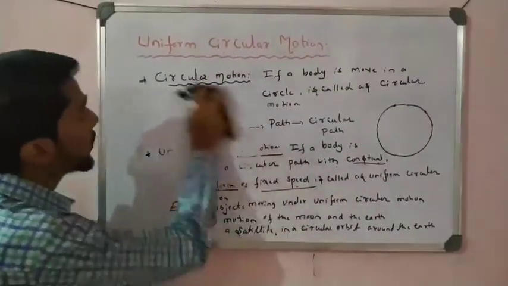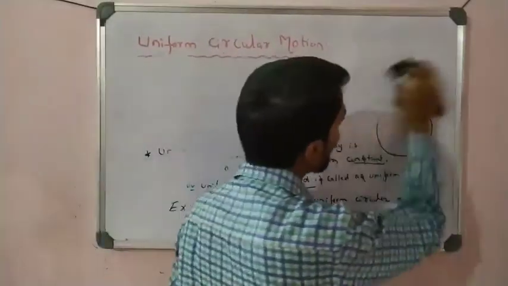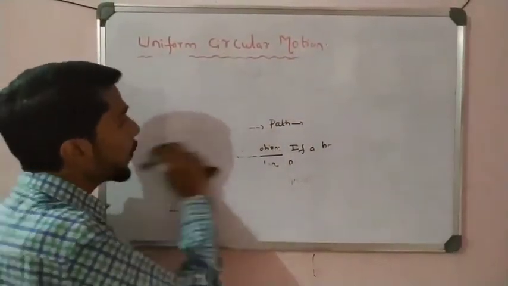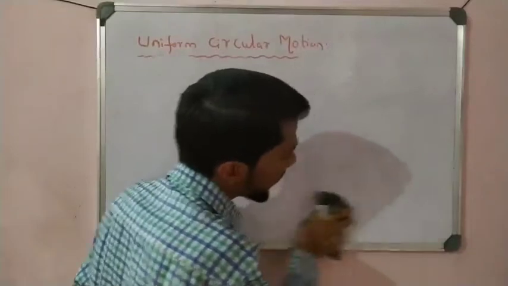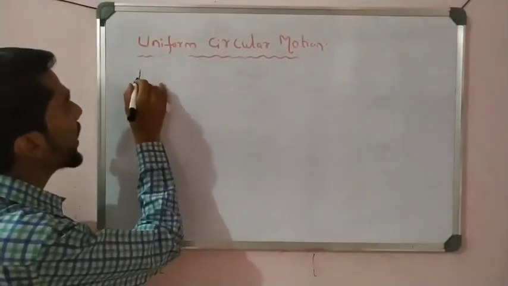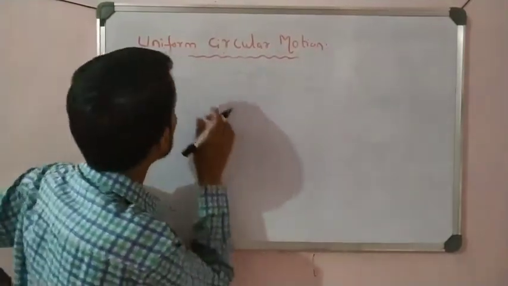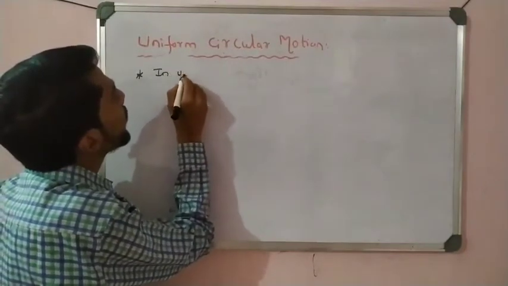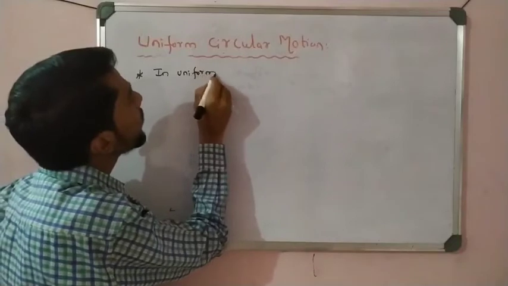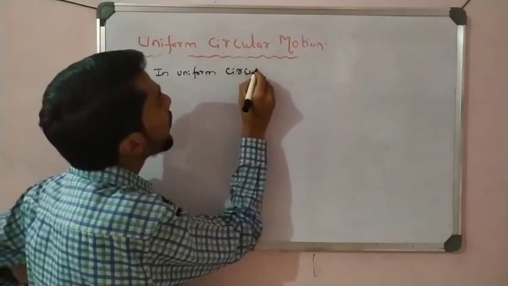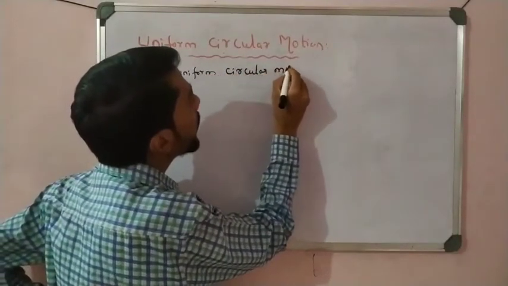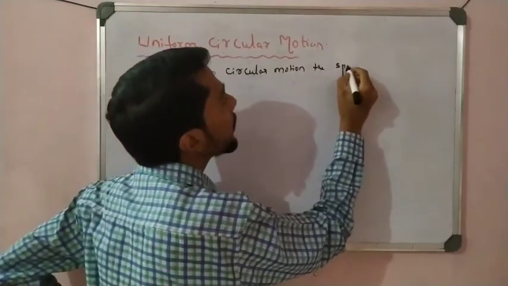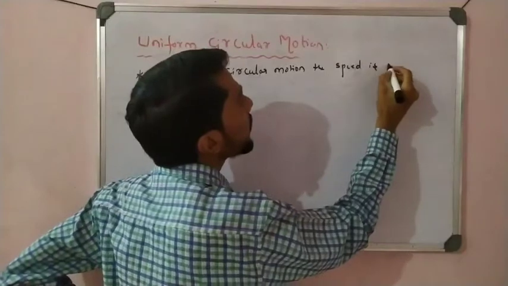So let us start some other important concepts based on that. See here, one point we catch here: in uniform circular motion, speed is constant.